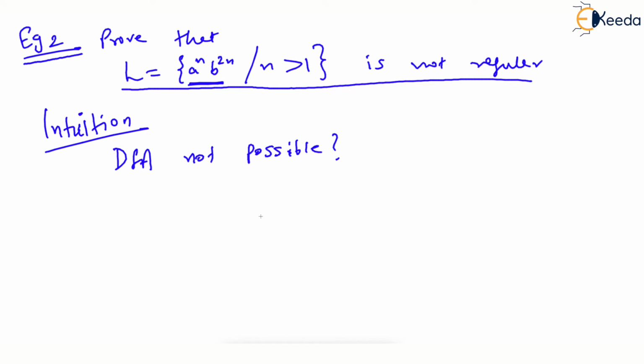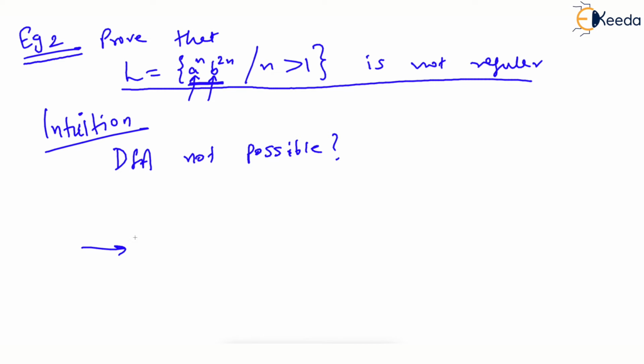Let's try to figure out. What we have is, in the leading there should be n number of A's, and in the lagging there should be exactly double the number of A's. B should be double the number of A's. So what is the kind of DFA that we will build?